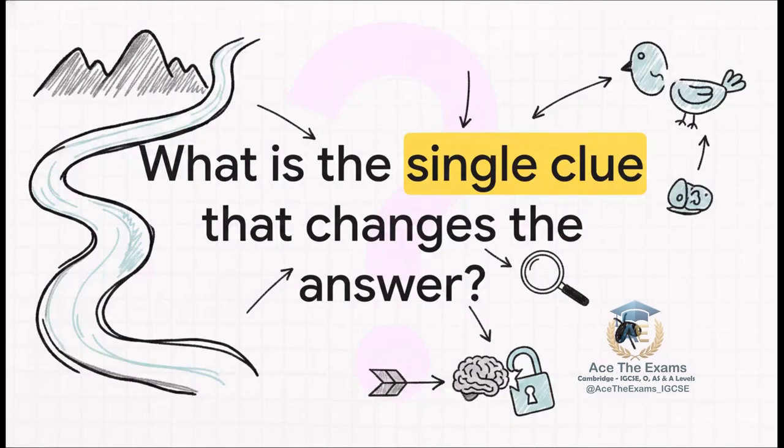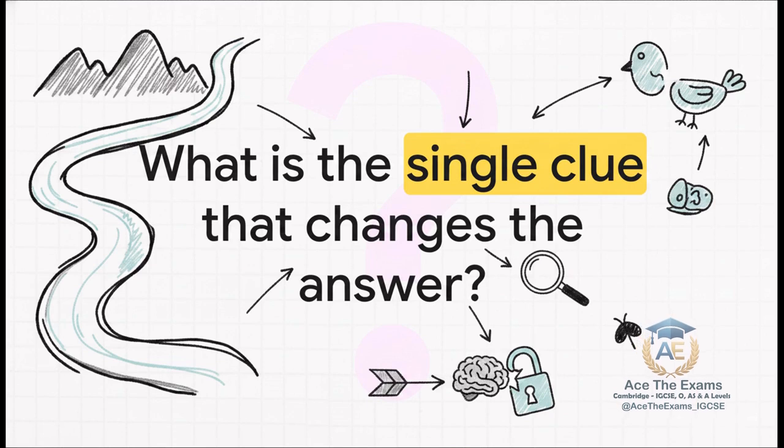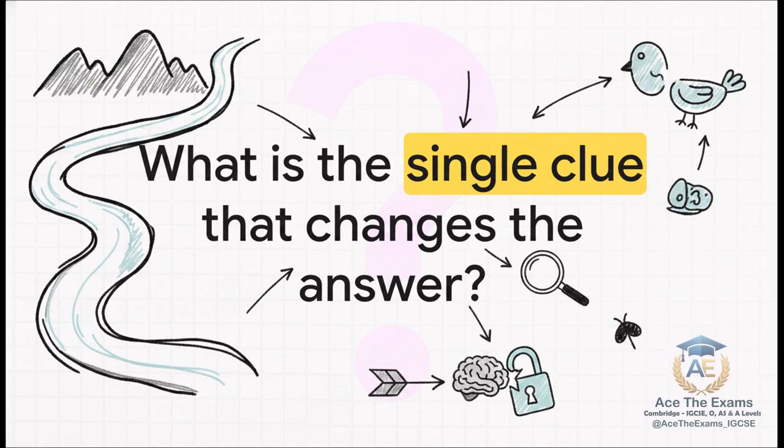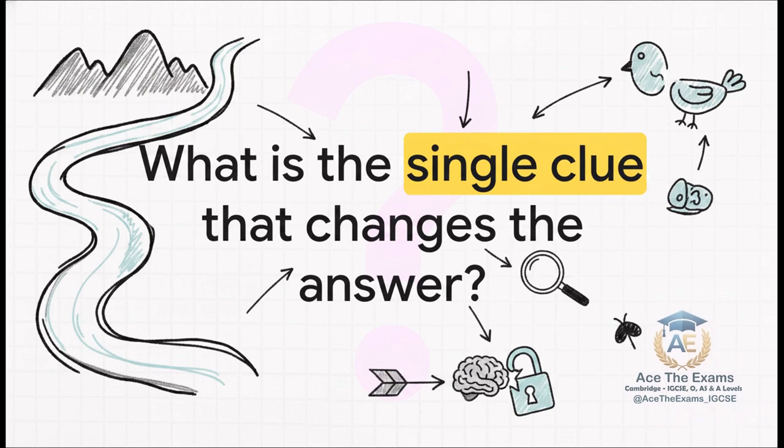Now here is a truly pivotal question. What is the single examiner clue that changes the answer completely? In just a moment, I'm going to reveal this hidden clue, one that dictates whether you're dealing with a geographic or ecological driver. It's sitting right there in the stimulus material. But you literally cannot spot this clue until you master the procedural framework first. So hold that thought. We are definitely coming back to this massive revelation.